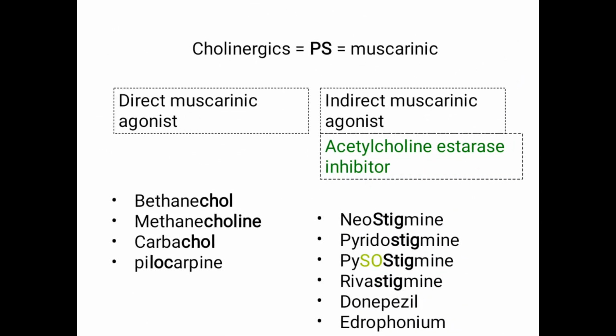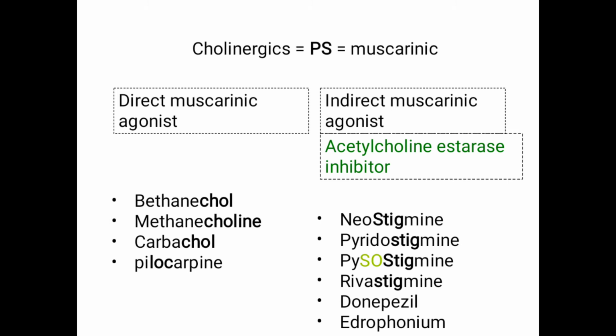Now coming to the drugs. Direct muscarinic agonists are the drugs which directly act on the receptor, and indirect ones inhibit the esterase enzyme. We know the esterase enzyme is the one which degrades acetylcholine. Therefore, indirect muscarinic agonists inhibit that enzyme so that the level of acetylcholine increases. Now, how to remember this? All the direct muscarinic agonists have the name chol in it: bethanechol, methacholine, carbachol, pilocarpine. Everything has chol, which indicates cholinergic.